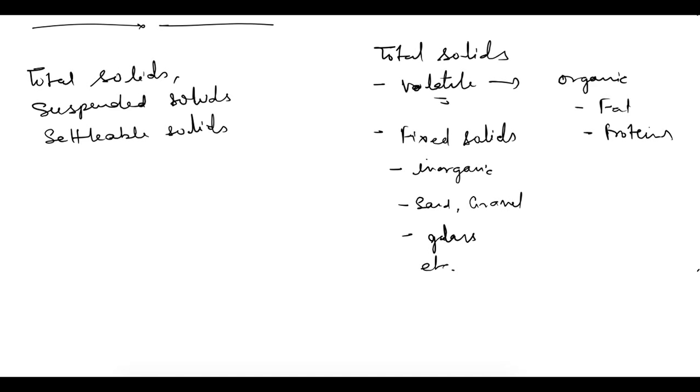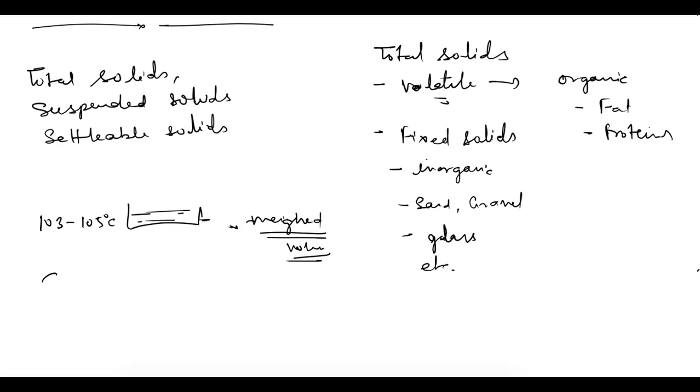For the measurement of total solids, a sample is taken and evaporated, and whatever residue is left is weighed. That gives the amount of total solids, and if we divide it by the volume of the sample, its concentration in the wastewater can be found. For volatile and fixed solids, the sample obtained after evaporation is heated to 103 to 105 degrees Celsius to obtain total solids.